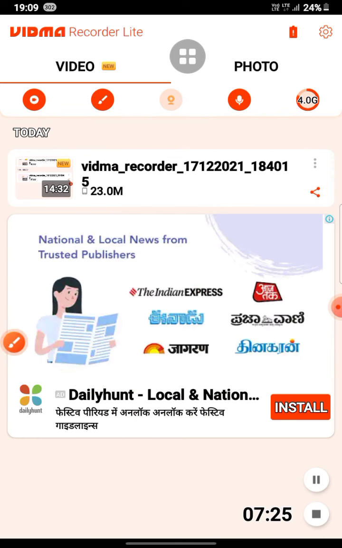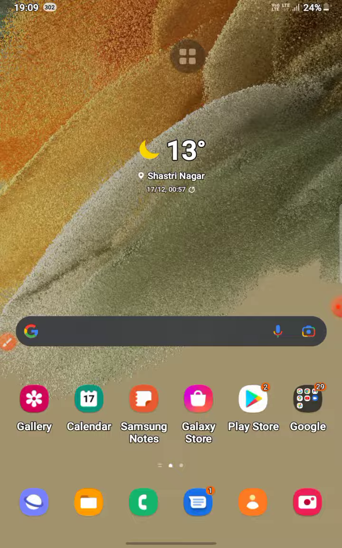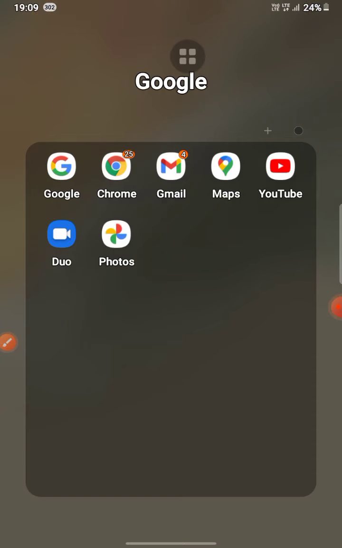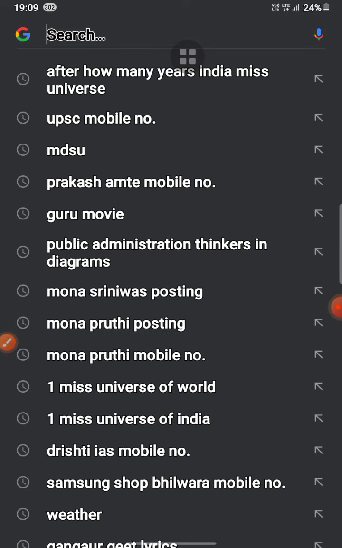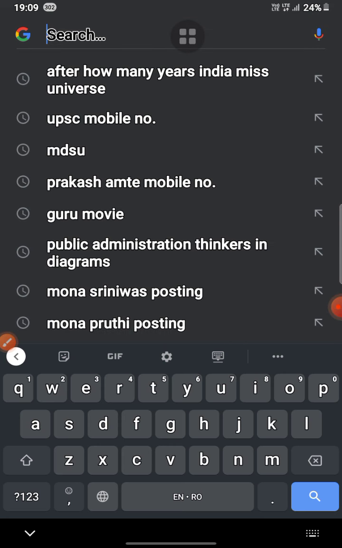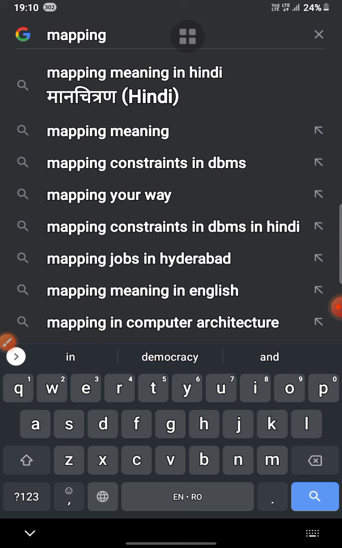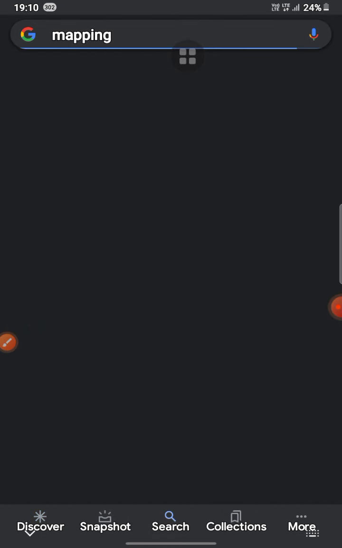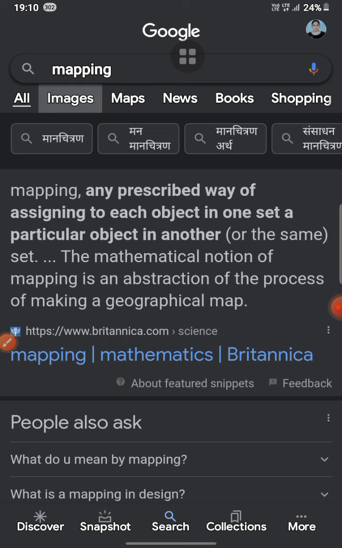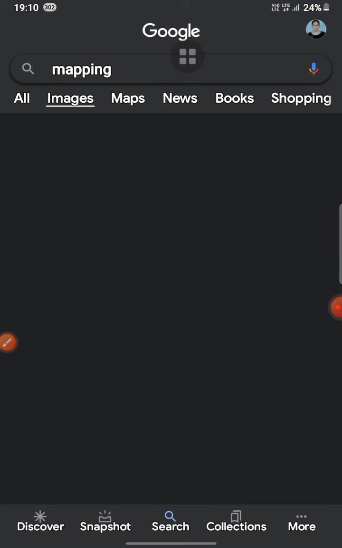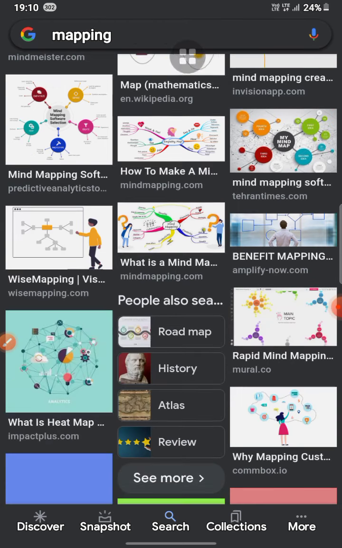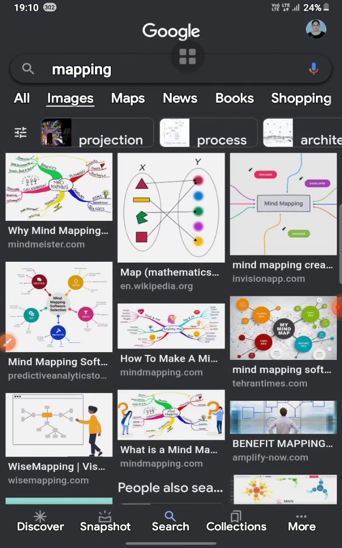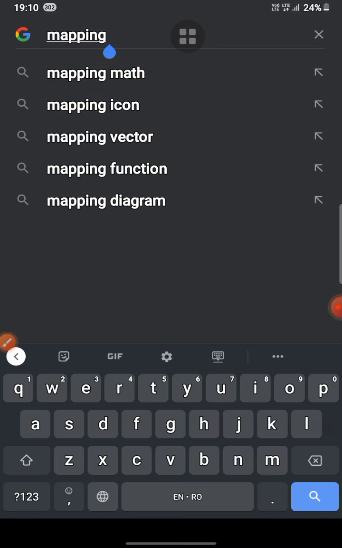Now we are taking some mapping portion. Actually, when I'm teaching you, something is missing here, that is mapping. Sorry. Mapping of India.